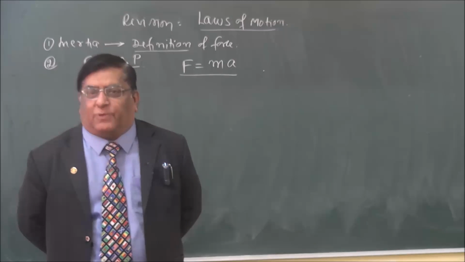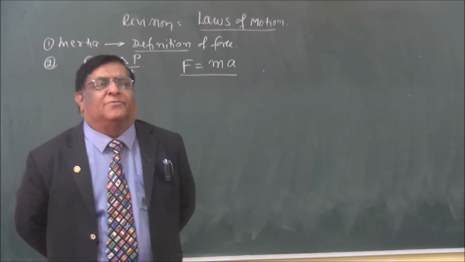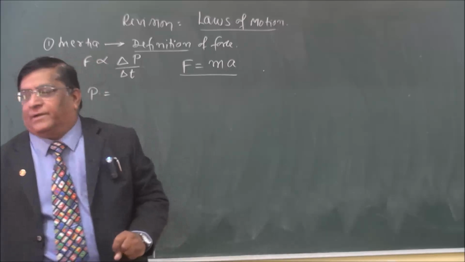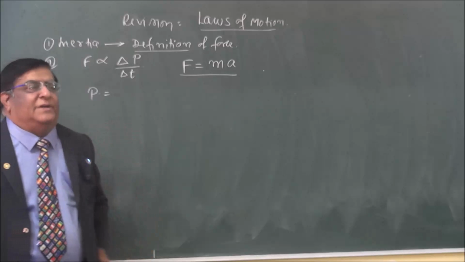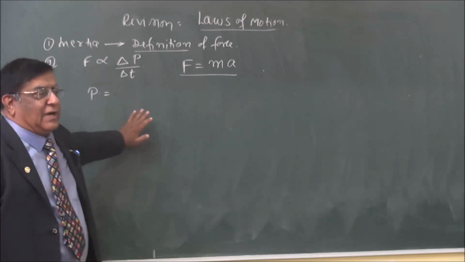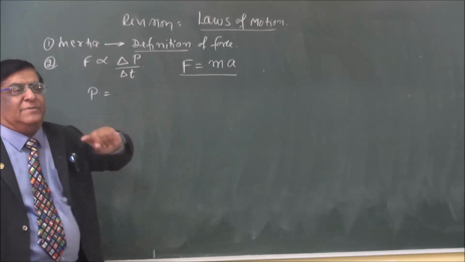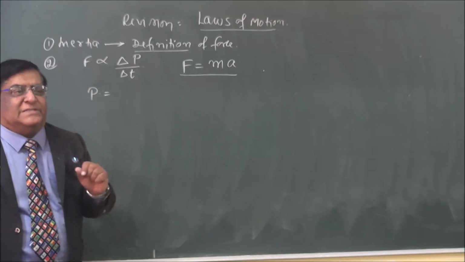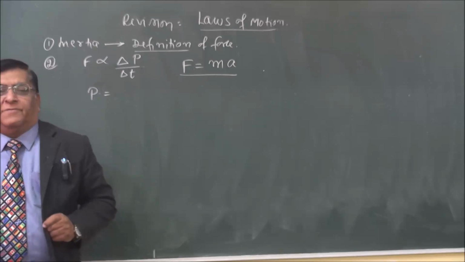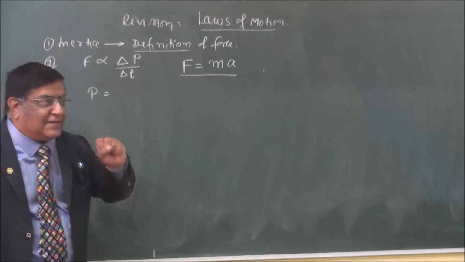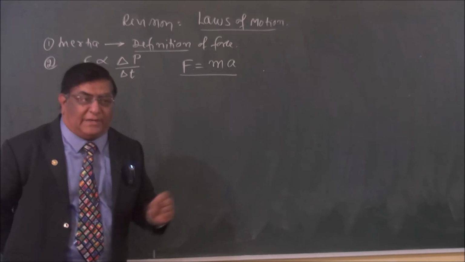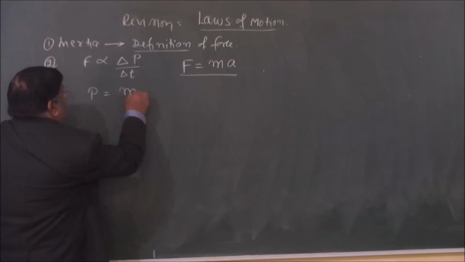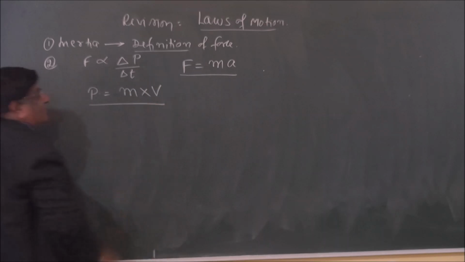And you have studied in class 12 modern physics the formula for momentum of a photon, the momentum carried by light. So now the momentum definition has changed, but for classical physics, for mechanics, momentum is a property of the material which does not change during motion. In other words, it is the effect of motion. If a body is in motion, then it has an effect. That effect is known as momentum, and it is calculated as mass into velocity.